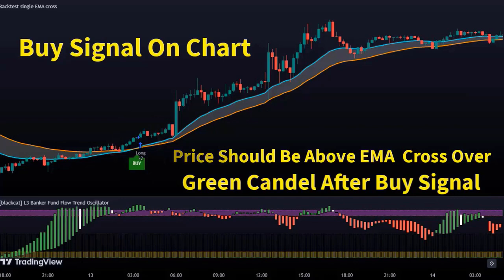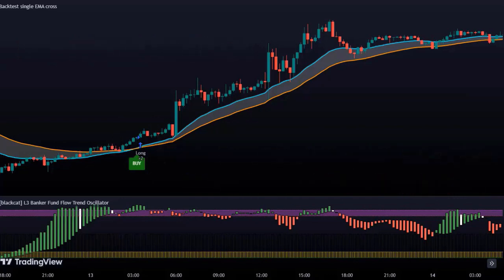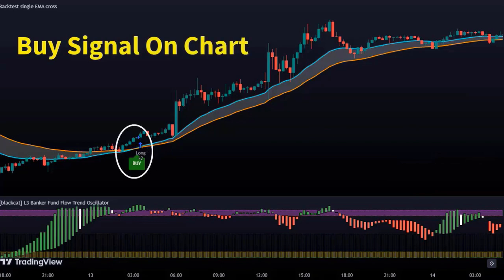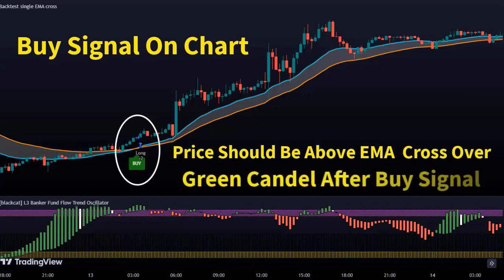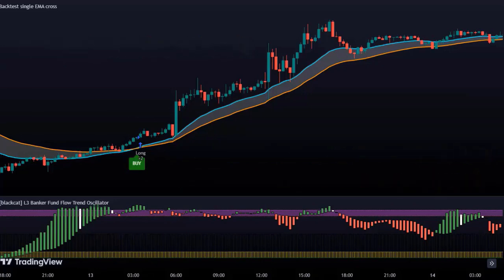In this case, we can see that all three conditions have been met. There is a buy signal on the chart. The price is above the EMA crossover, and a positive candle has appeared after the buy signal. This gives us a strong indication that we should enter a buy trade.